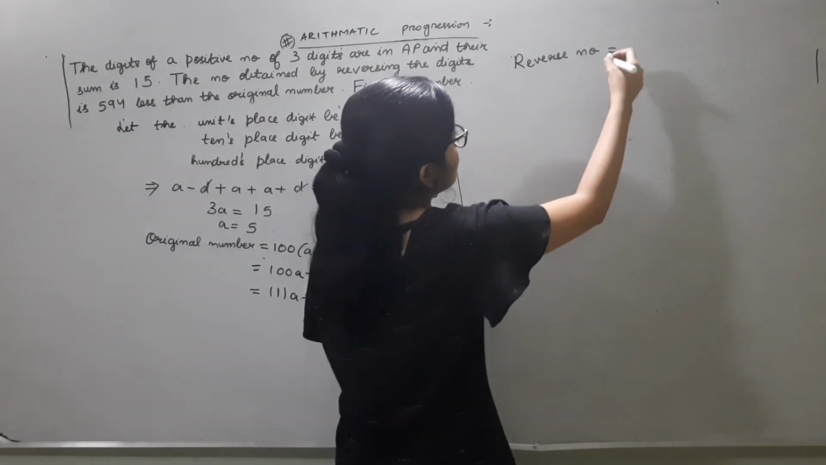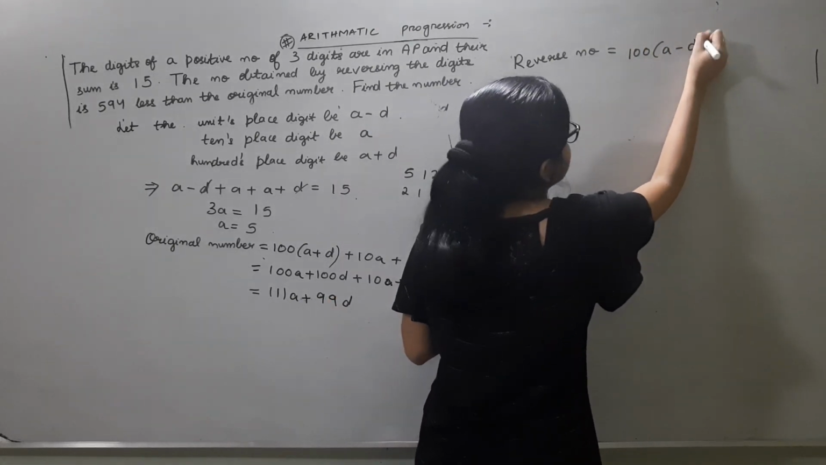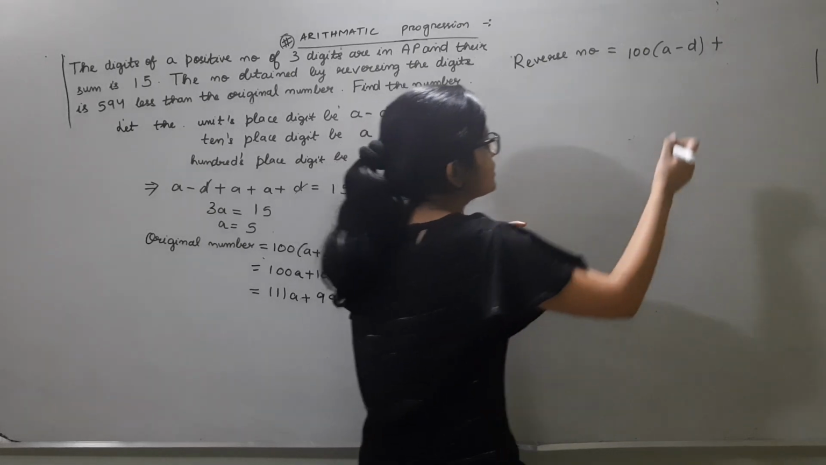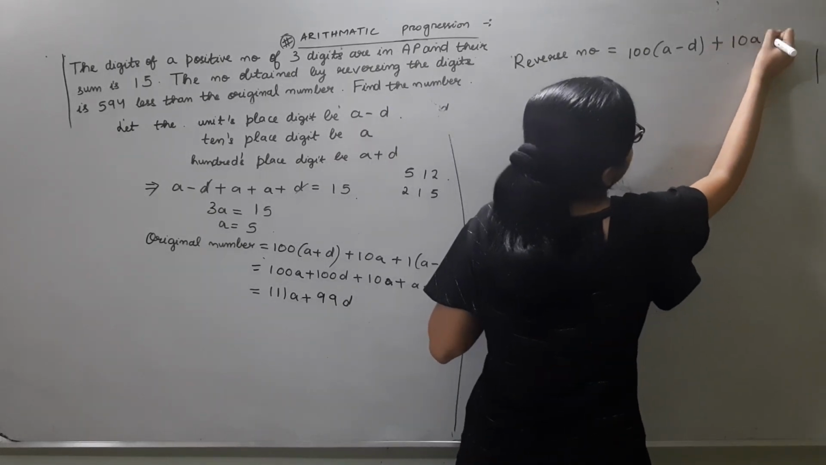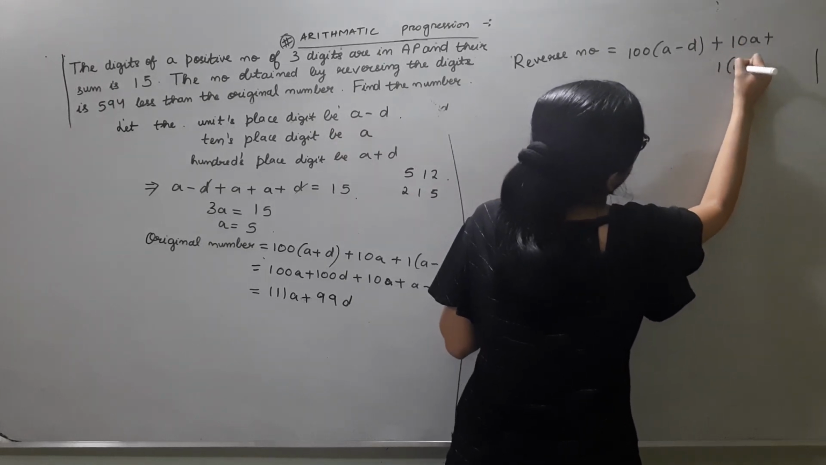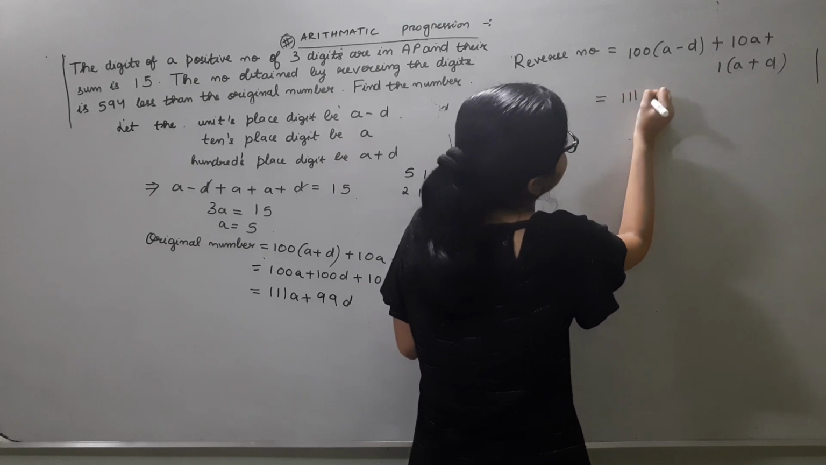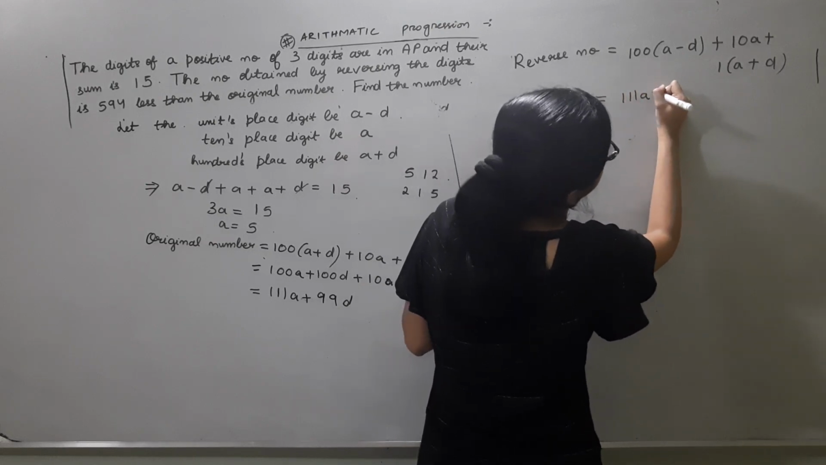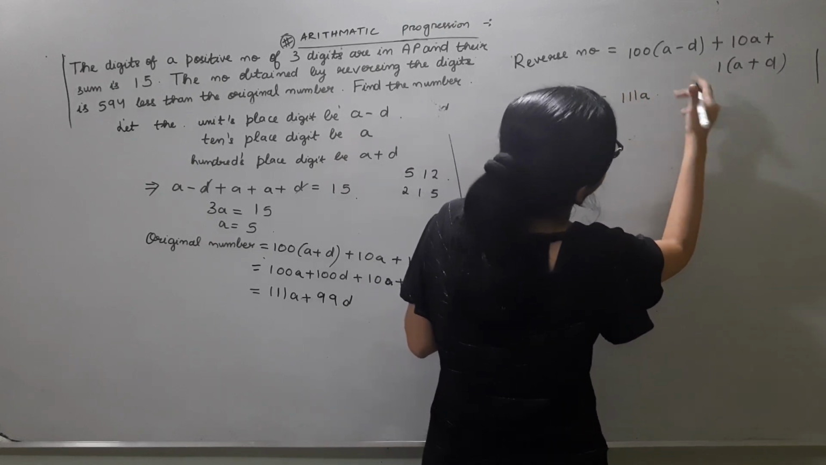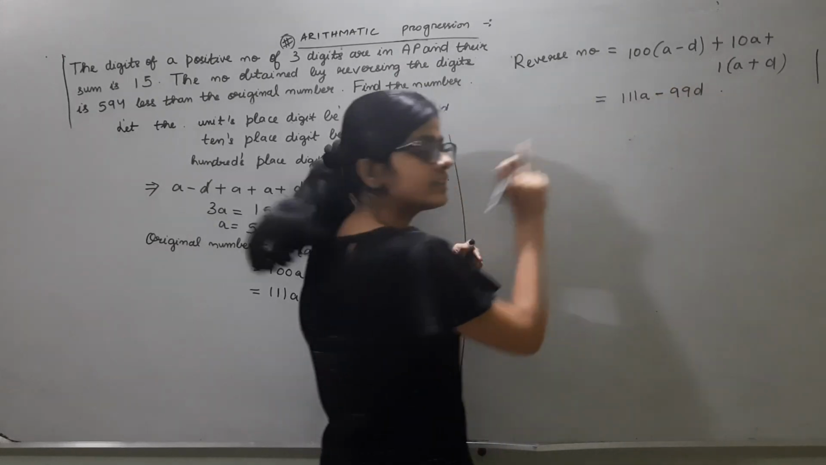So reverse number equals 100 into a minus d. I am just exchanging the unit place and the 100 place numbers. Plus 10a plus 1 into a plus b. That is equal to 111a minus 100d plus d, which is minus 99d. Fine, this is the reverse number.